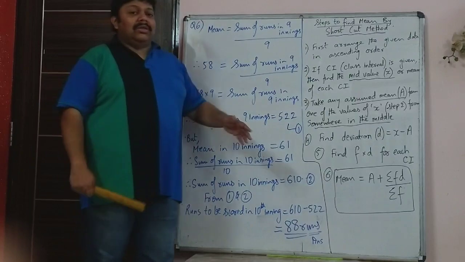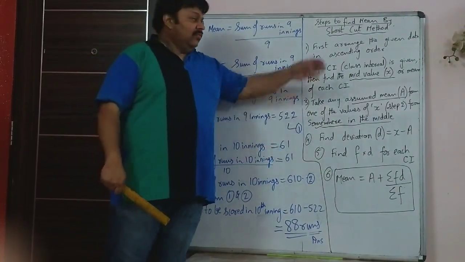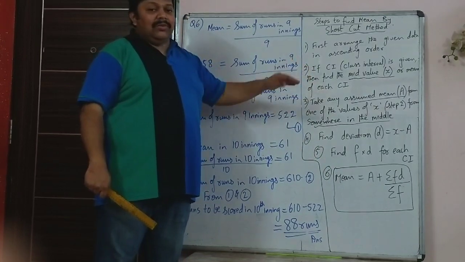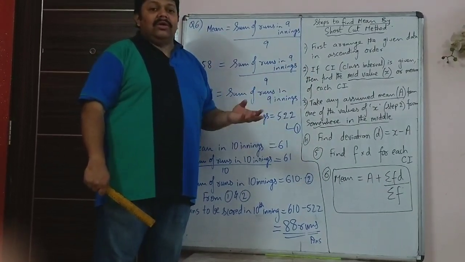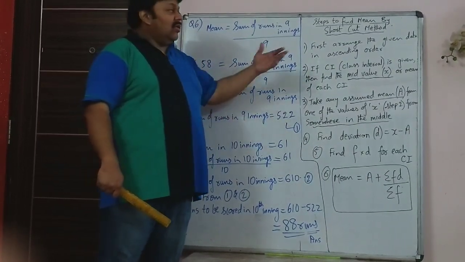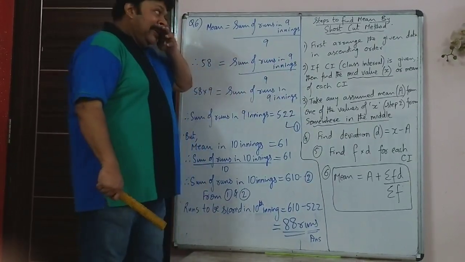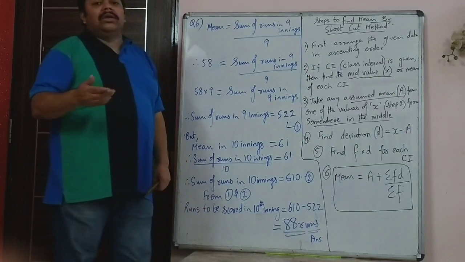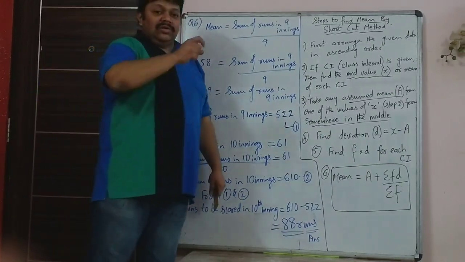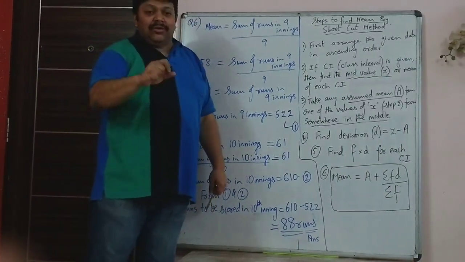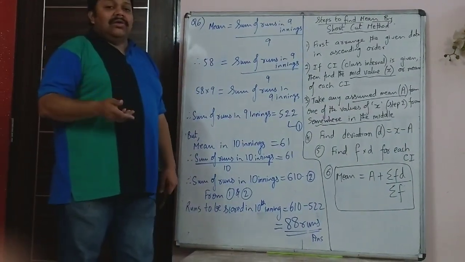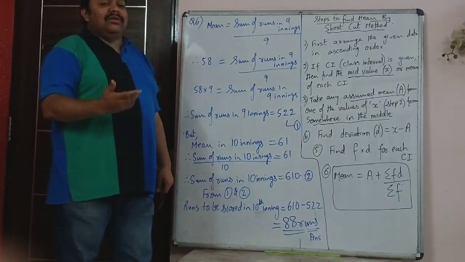So what is the method? Like what are the steps? You have to write this down once, but the steps will be very clear when you actually do 2-3 sums. Then you don't have to refer back to this. So the first thing is you need to arrange the given data in ascending order. So 0 to 10, 10 to 20, 20 to 30, 30 to 40. That way, in ascending order of groups or class interval.